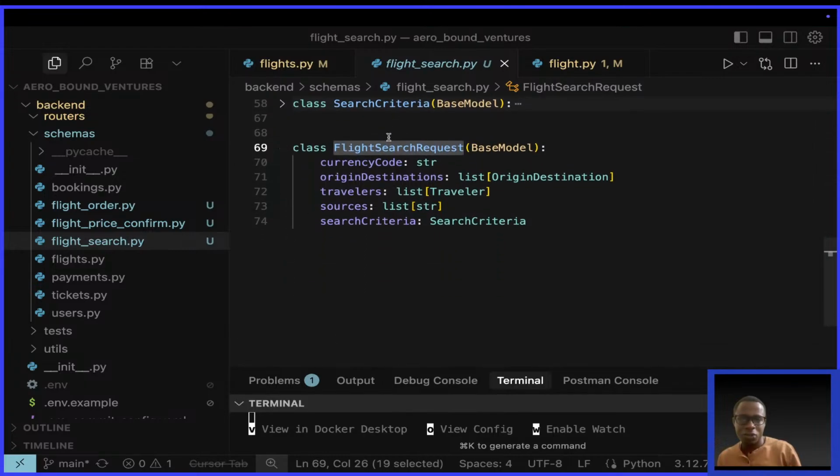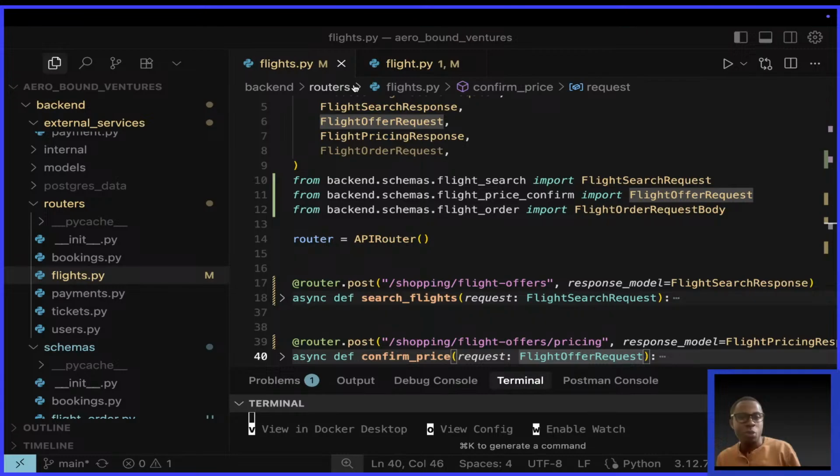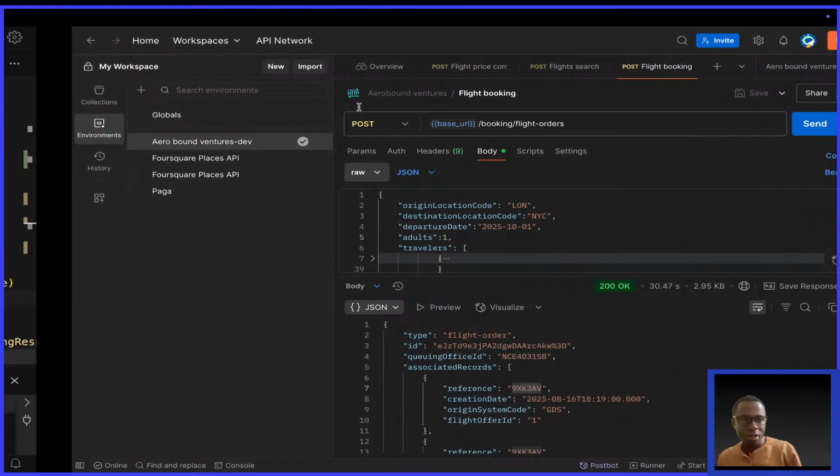So for flight search requests, this is for posting, okay? It has things like the currency code, a list of origin destinations, travelers, but the GET endpoint has nothing like a list of travelers. And it's much easier to use. And I've seen several websites work in the same way. Let me show you, okay?